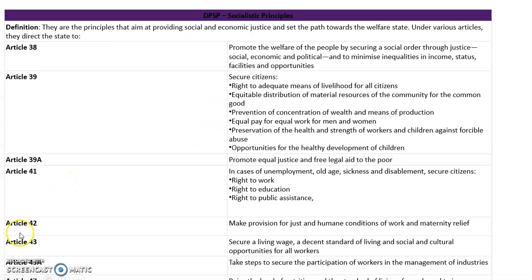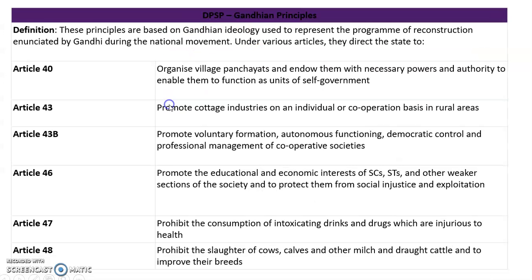Then apart from that, what does 47 say? The state has to raise the level of nutrition and the standard of living of people, and to improve public health. So the state has to improve the level of nutrition so that everybody will get nutritious food. So these are nothing but the socialist principles. Let us discuss the Gandhian principles.